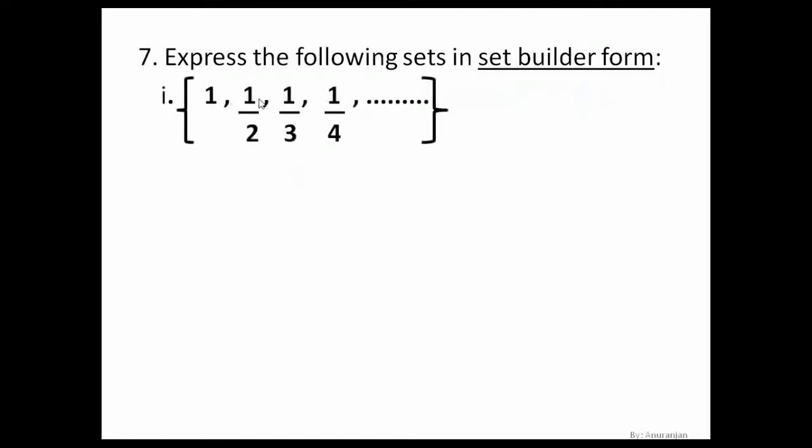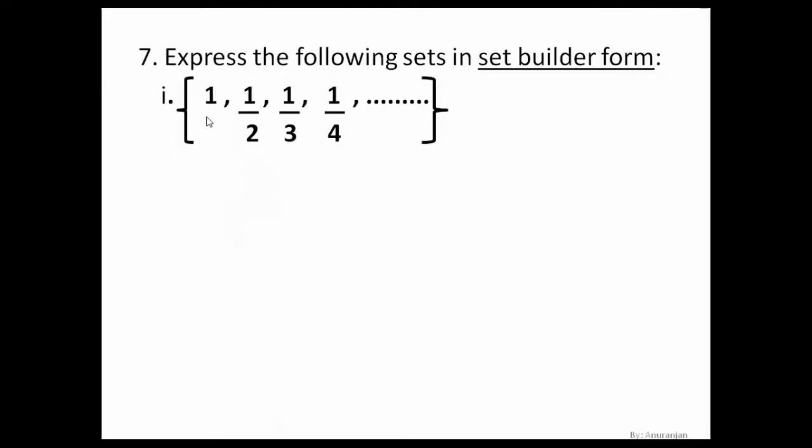Okay, next, express the following sets in set builder form. Here it is given 1, 1 by 2, 1 by 3, 1 by 4, and so on. Now we have to understand this expression here. How are we going to place it? Suppose these are the values, we assume it to be x. So x such that x is equal to what kind of expression can we give it?